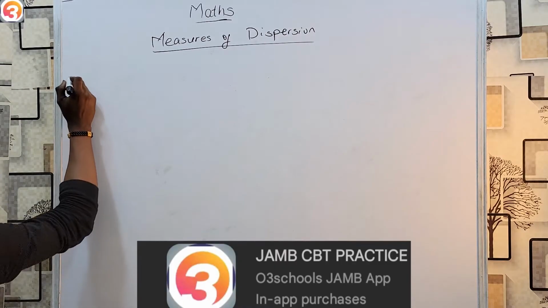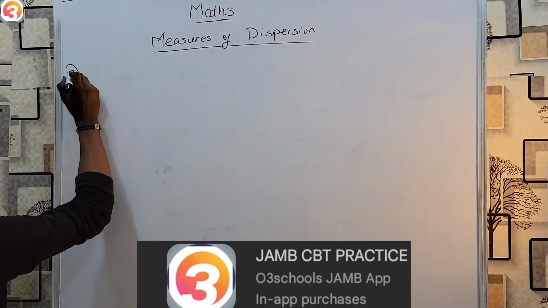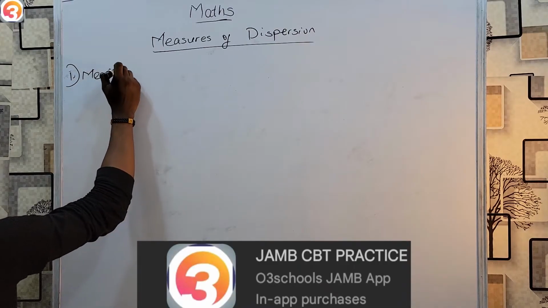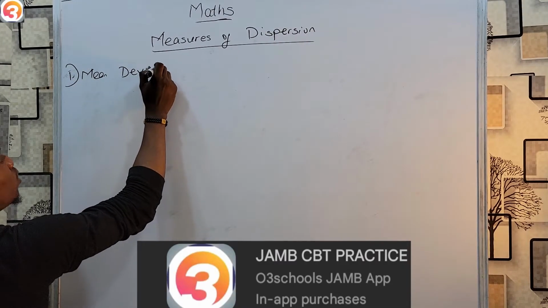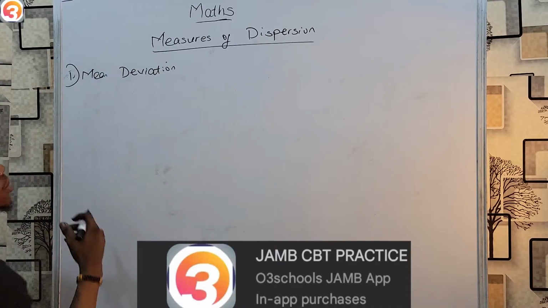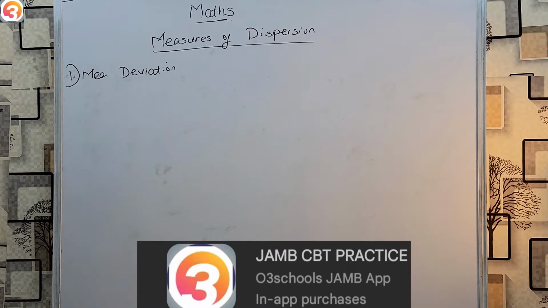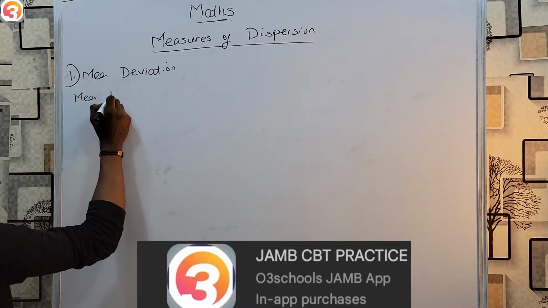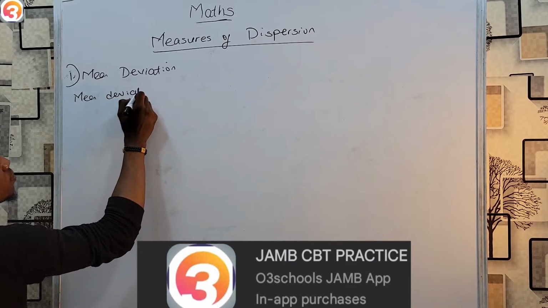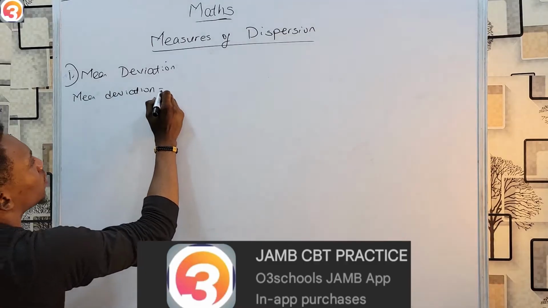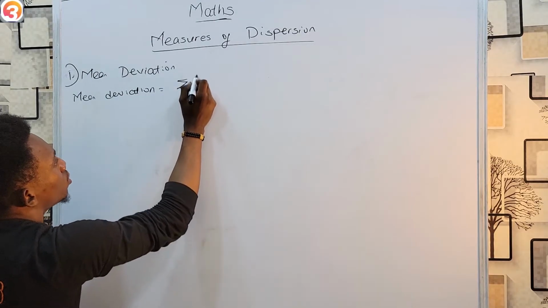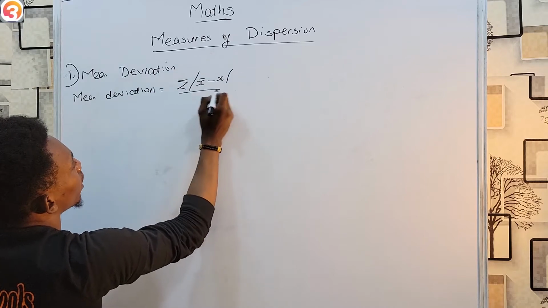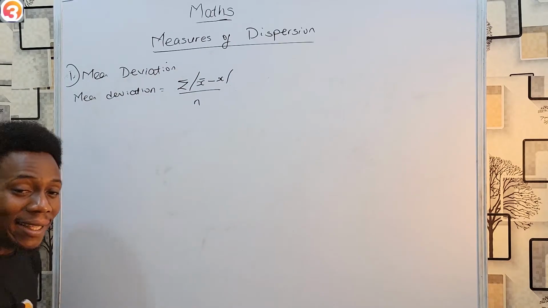There are three key things we'll look at over here. The first is mean deviation. Right now, I'm going to be writing out the formulas as we look at each of them. For your mean deviation, that's a simple formula, which is the summation of the absolute value of the mean minus x, over n.